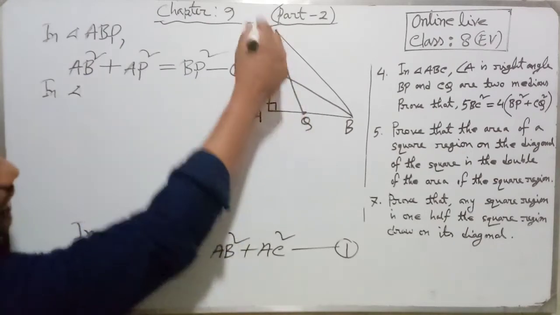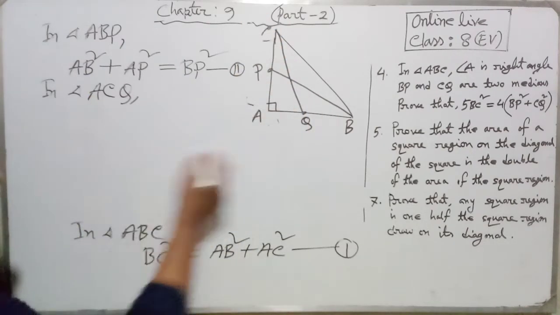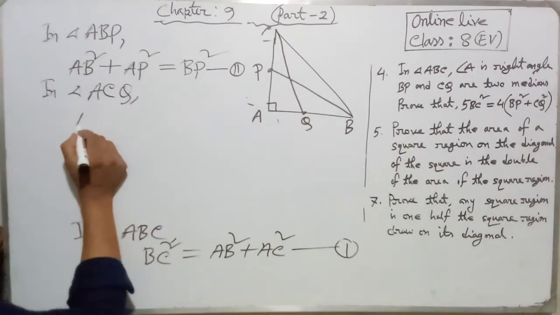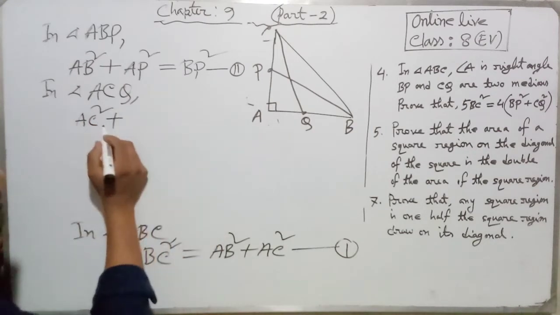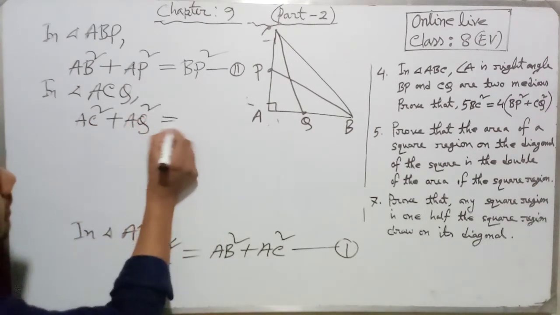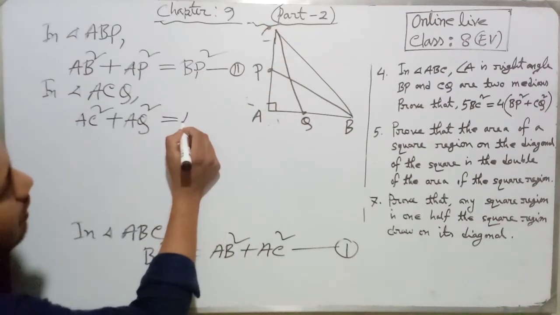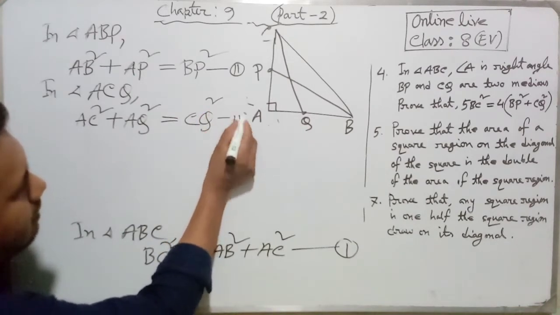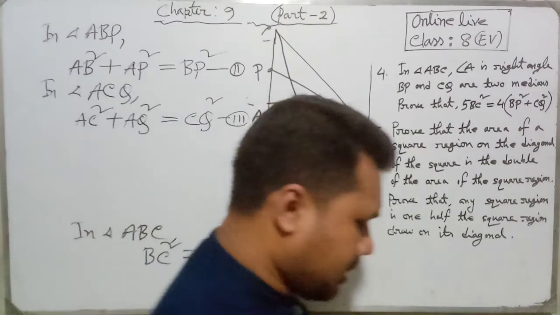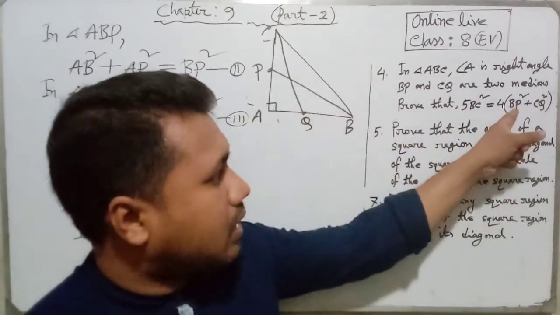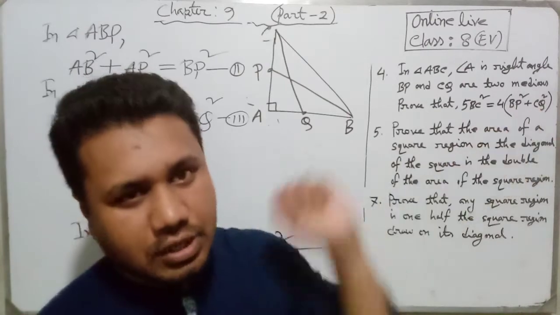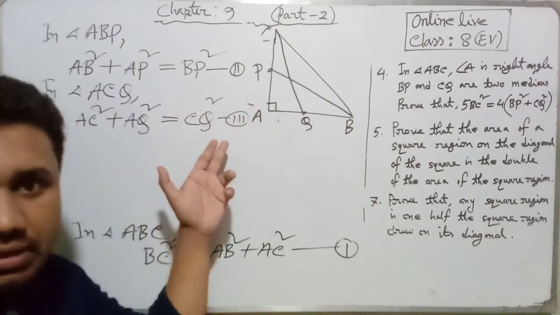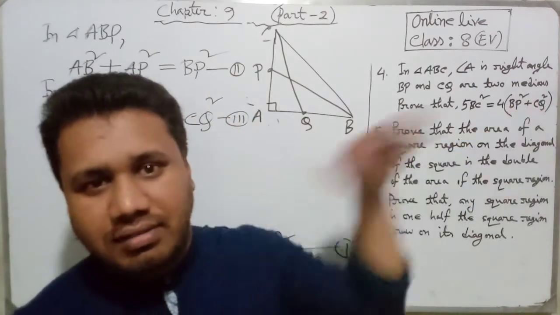Now in triangle SCQ, this is also a right angle triangle. So from there we can write AC square plus AQ square will be equal to CQ square. So we can say this is our equation number 3. Now dear students, look, our right side has BP square and CQ square. Now if we add equation 2 and 3, then we will get BP square plus CQ square.